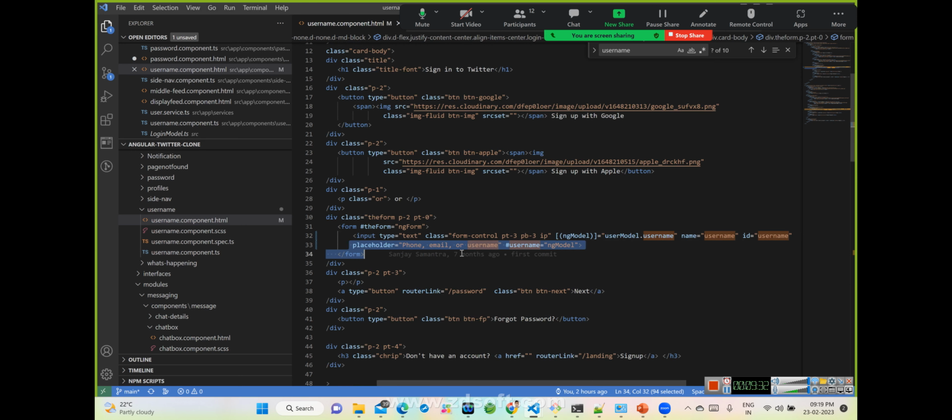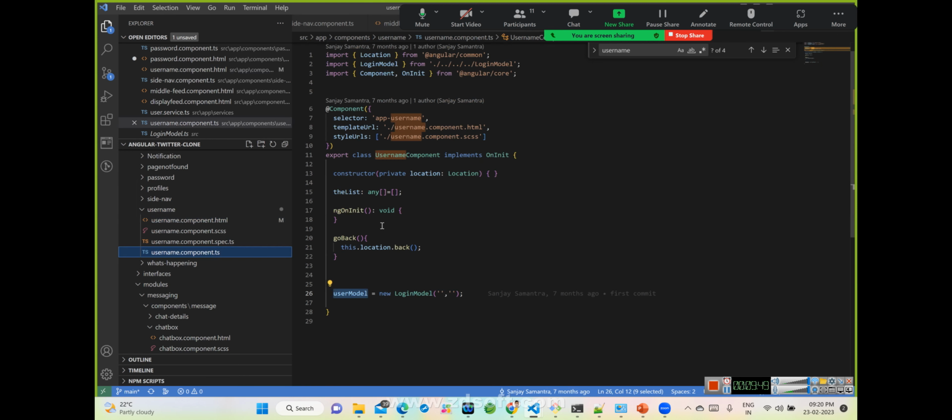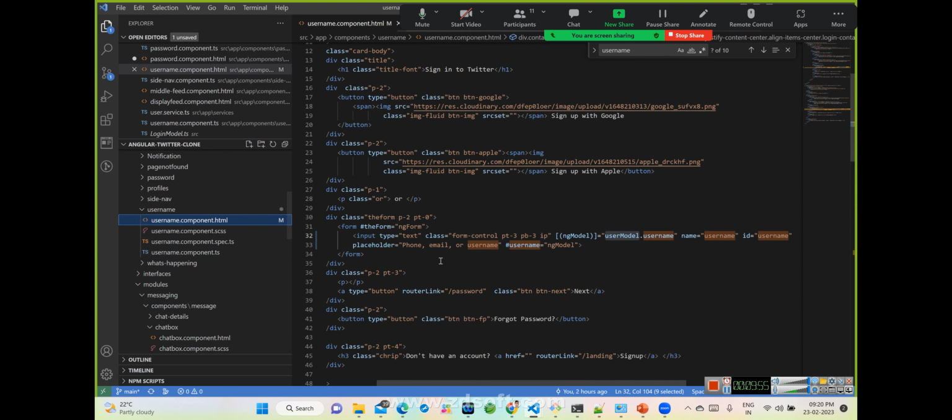So whatever we type over here, we are trying to attach to the username. Generally we should store it in some storage, but we are not doing it here as of now, just attaching it.